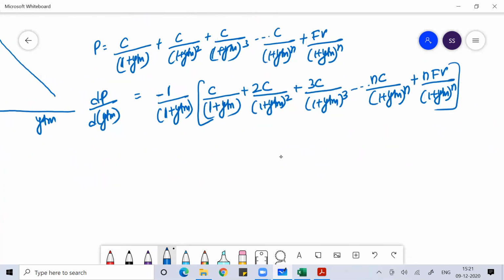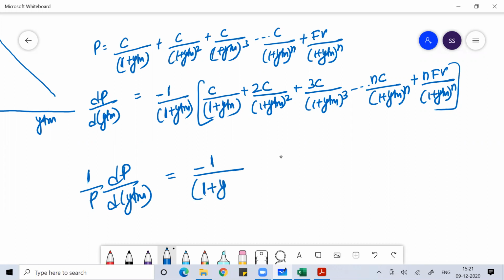Once you have done this, divide the price by both the LHS and RHS.